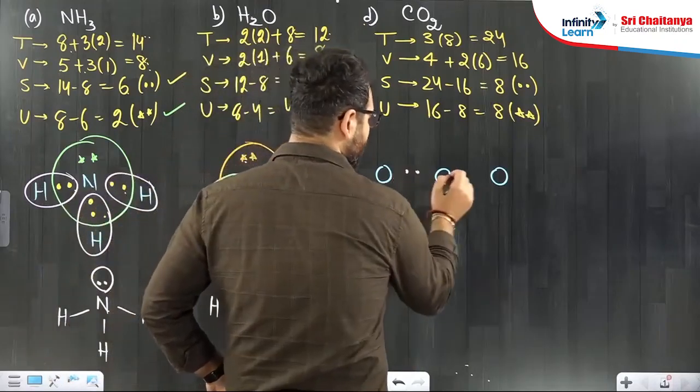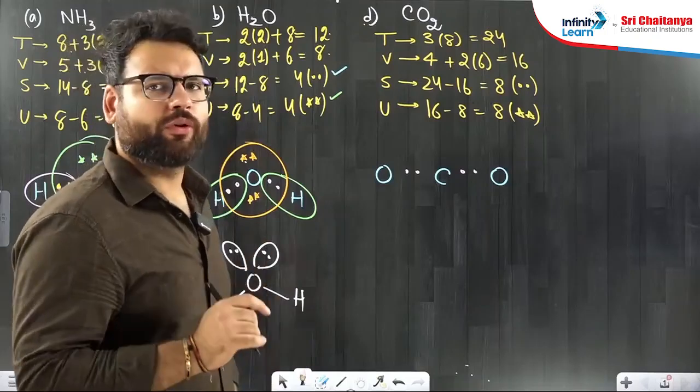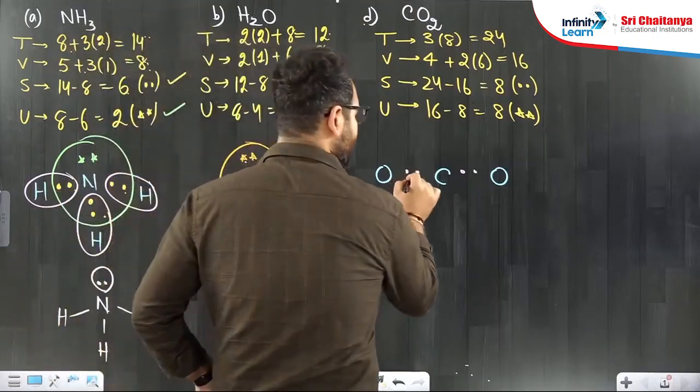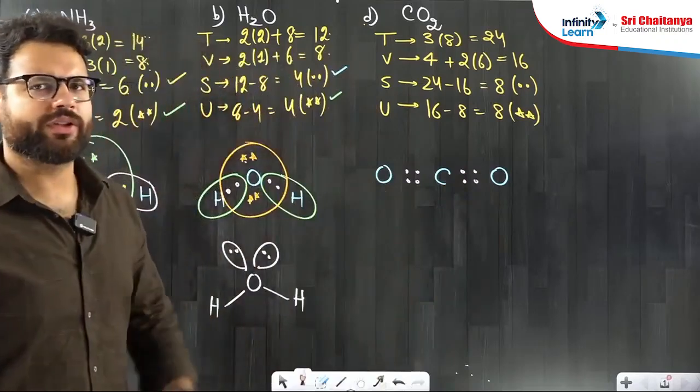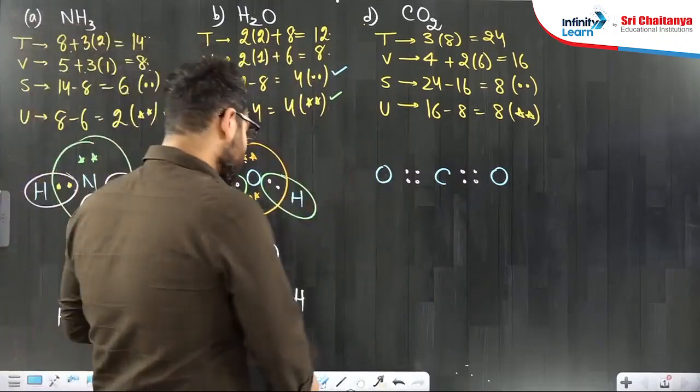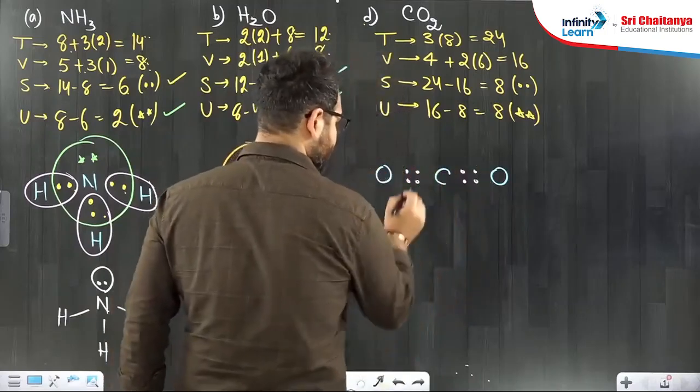You take 1 bond, you take 1 bond. Okay. But I have given only 4 till now. Then you take another bond. You take another bond. All 8 I have shared now. Ask carbon, are you happy? Carbon says, I am the happiest. I have complete octet. I am very happy.